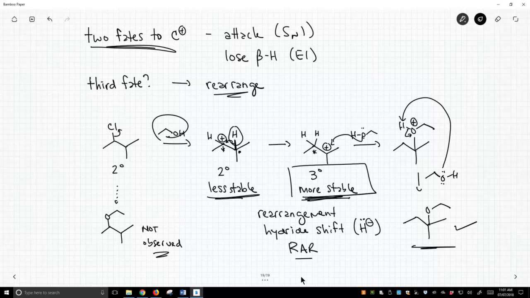If you ever form a secondary carbocation, be aware that it may be possible to form a tertiary carbocation. Note this hydrogen, if it moves, it's got to be next door. It can't be on the other side of the molecule. It can only hop over one carbon. So don't go flinging hydrogens all over the molecule. It only goes from a next door carbon.